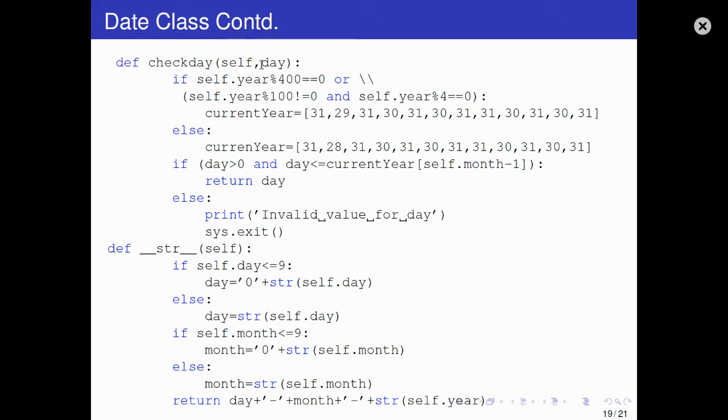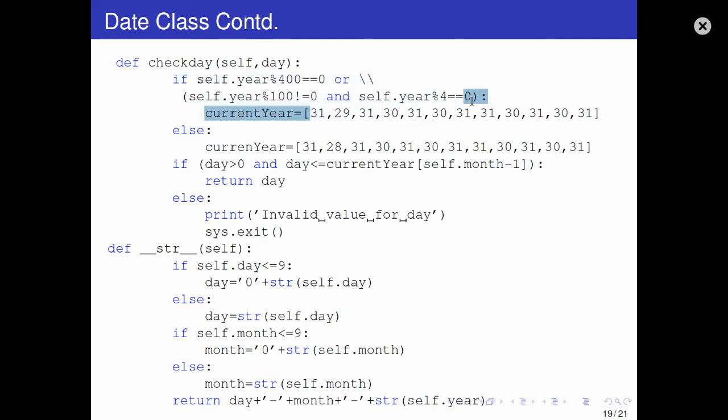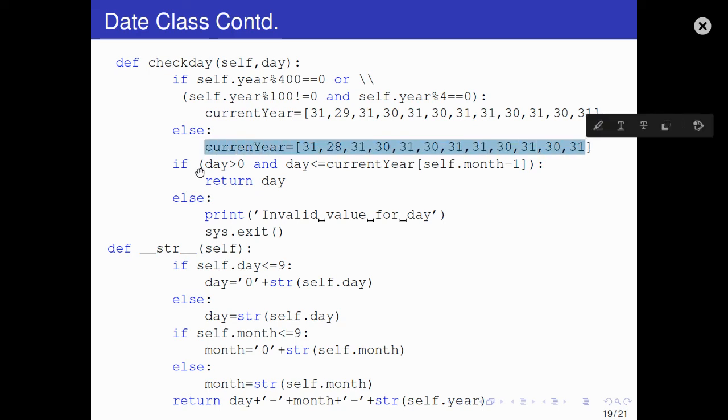So what is it checking? Self object day. I will make you understand this. If it is a leap year, then these are the number of days in the months of a year. If it is not a leap year, these are the days in the months of a year. And it is checking whether you entered the correct number of days. That is what it is checking.